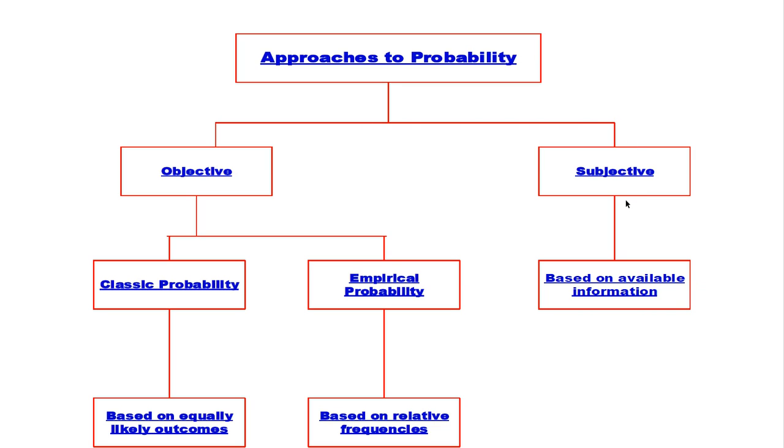Subjective probability is based on available information. If we have any current information but no information about past events, then based on current information we move towards the subjective probability. What is objective probability? Objective probability has two types: classical probability and empirical probability.